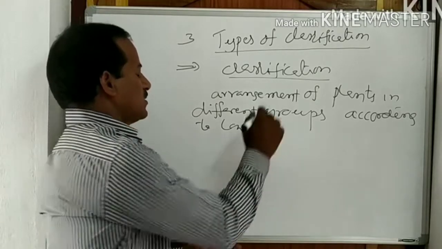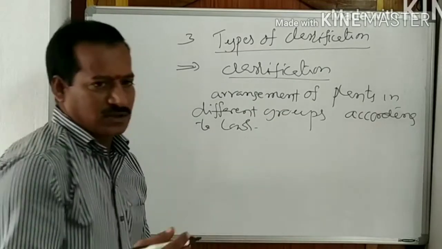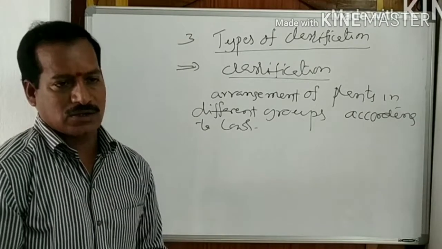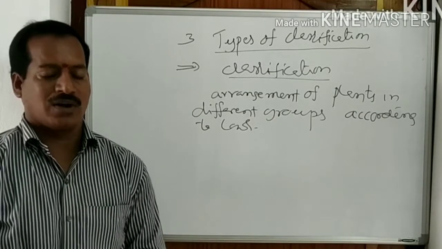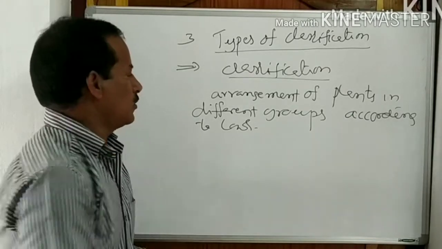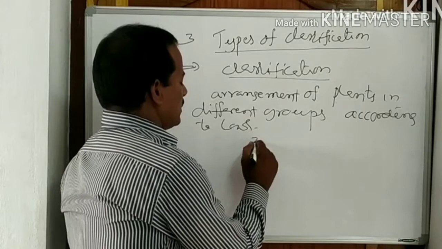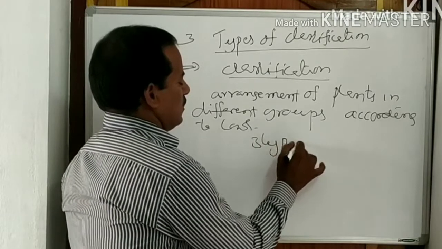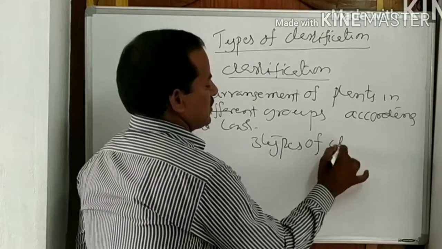So classifications are of three types. So many classifications are there. So many scientists, herbalists, and modern scientists have given different types of classifications. Those are classified into three types.